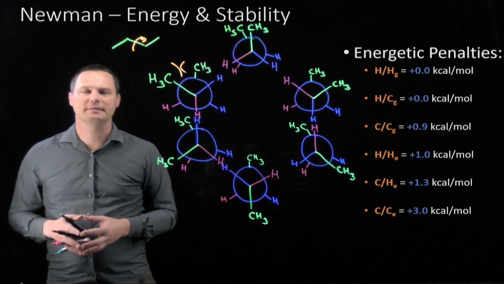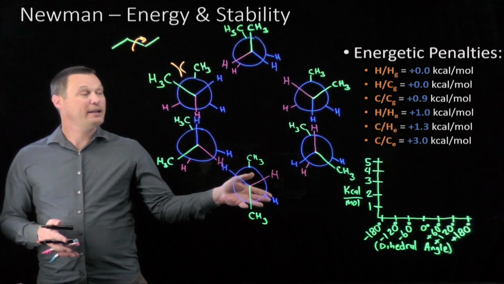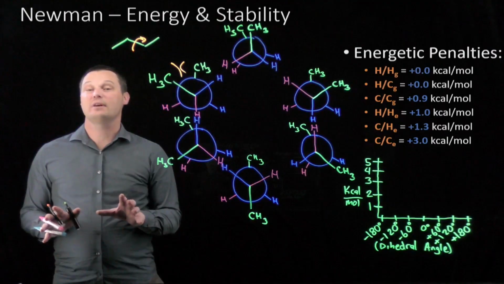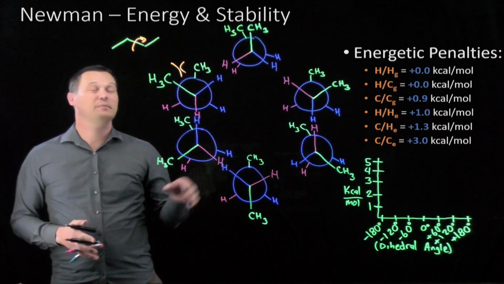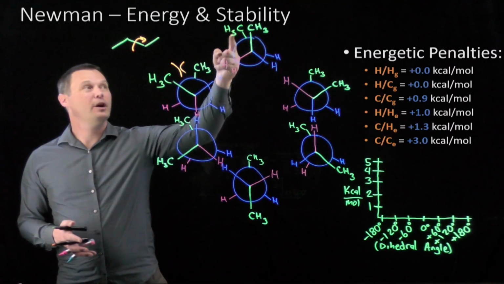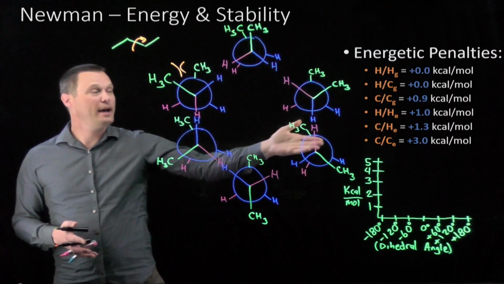That will cover most of the bases. We can use these energetic penalties to plot a graph of the relative energy for each of these Newman projections. Very little maths is harmed in the making of organic chemistry. This is about as complicated as the math gets. All we have to do is walk our way around the Newman projection, figure out what kind of orientation we're looking at, and add up the energetic penalties.